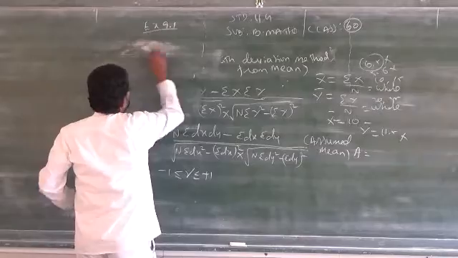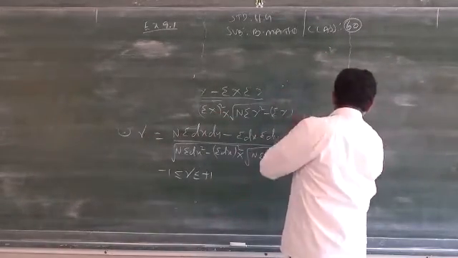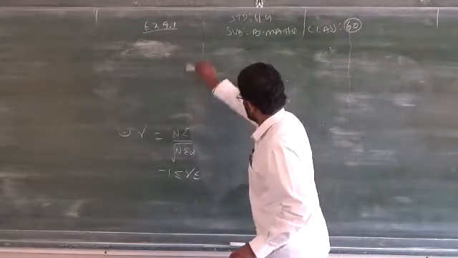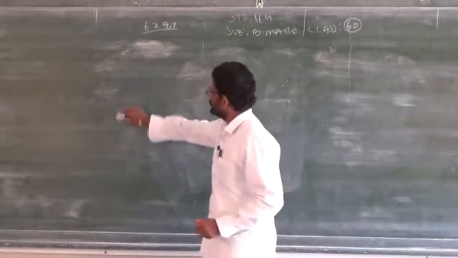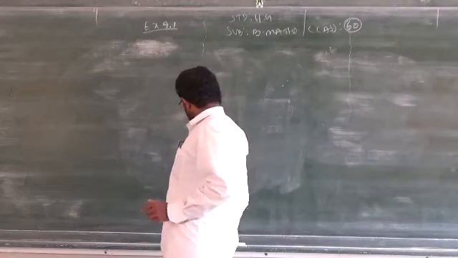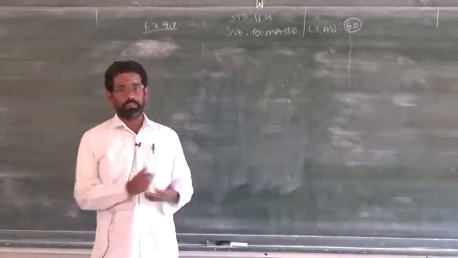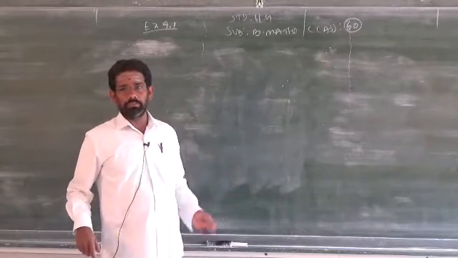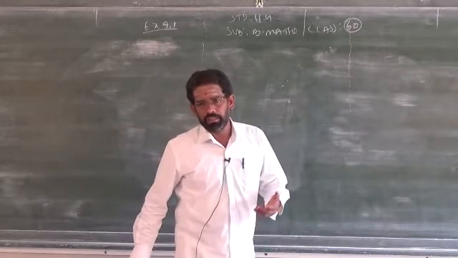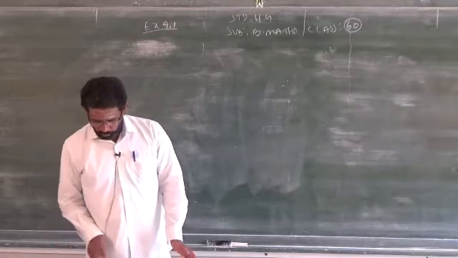So now we will go to exercise 9.1. Boys, very simple exercise. The only thing you have to understand is the concept, how to do it. Then you can proceed, use a calculator, and practice these problems using calculators as many times as possible at home, then only can you completely finish your exam on time. Otherwise, this calculation will take more time. If you make any mistakes, it is very difficult to find out where we made the mistake. Clear? So be careful when working out the problems.